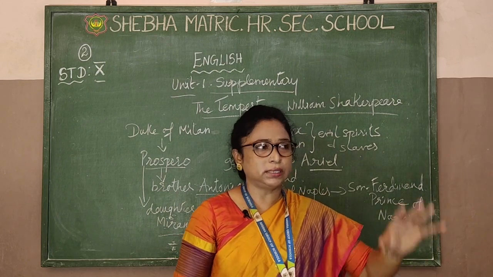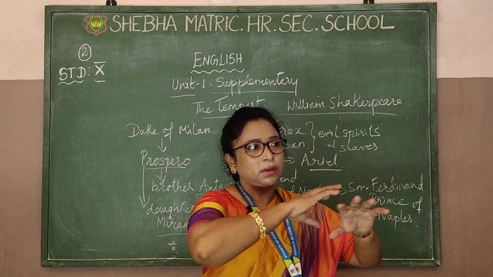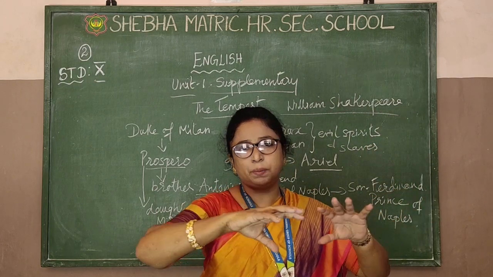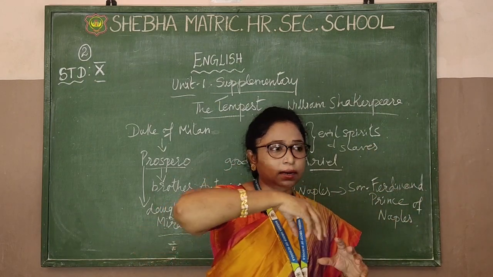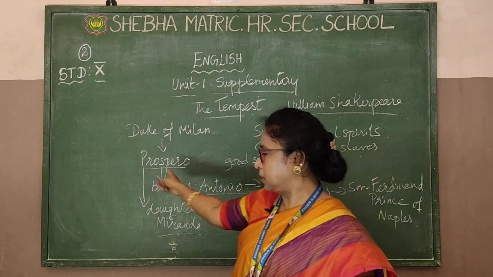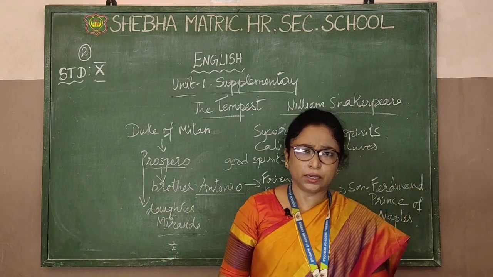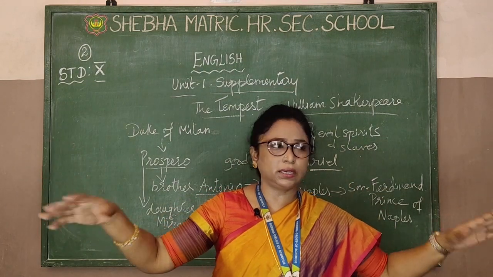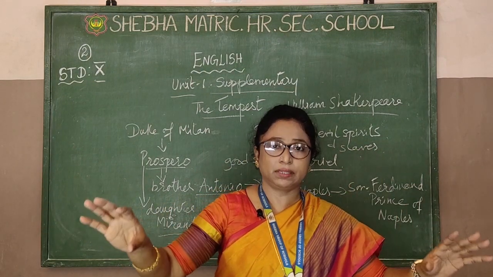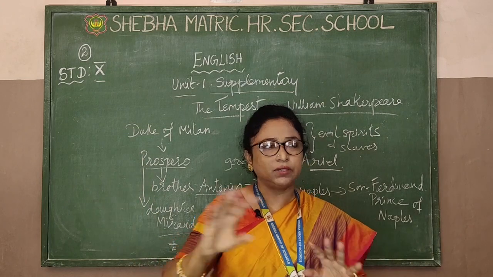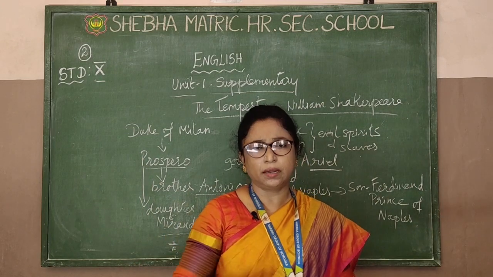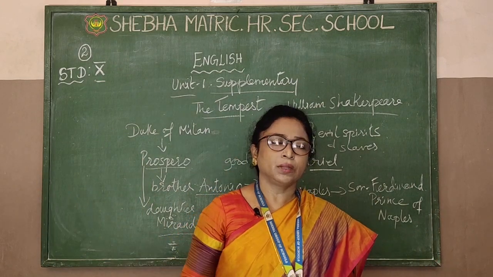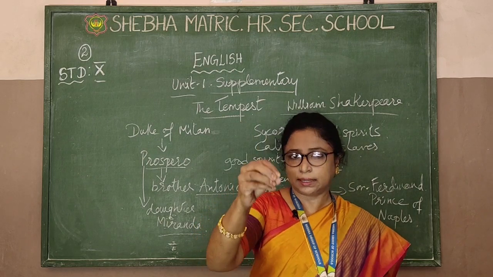So he created a storm, and in that storm the ship broke into two pieces, and then Ariel took Antonio, the King of Naples, and Ferdinand to three different parts. Three different places, but they were safe. They were separated from the ship. The ship was broken, and the three of them were separated. This is what happened at that moment.